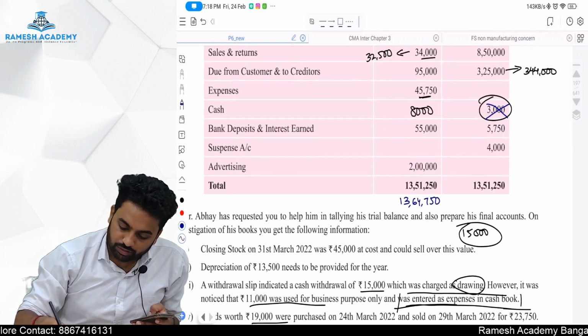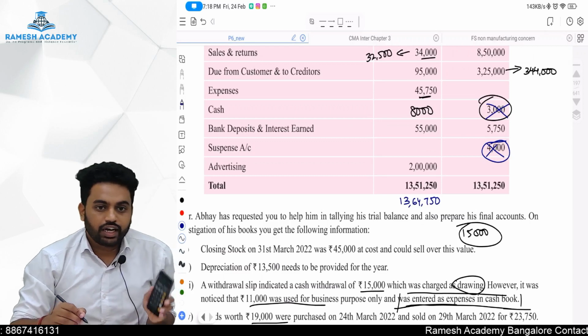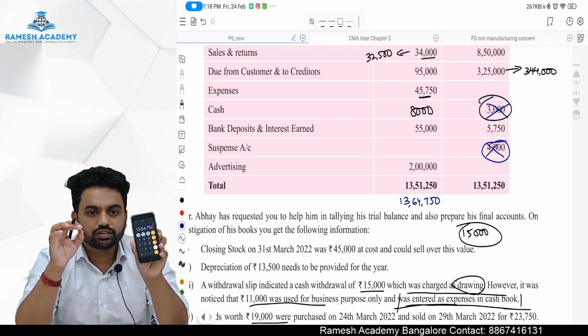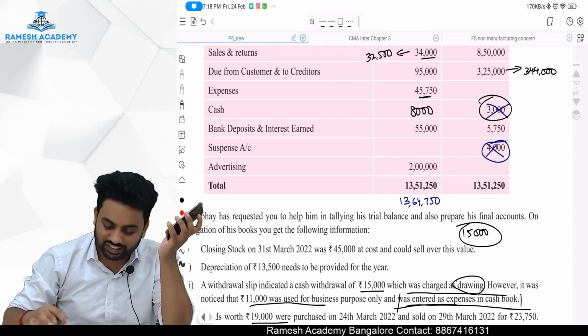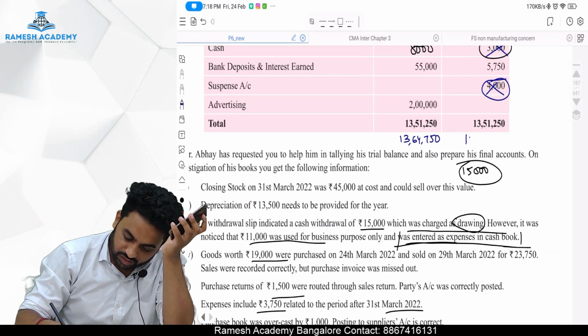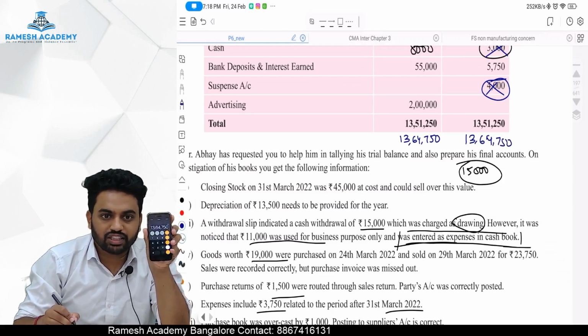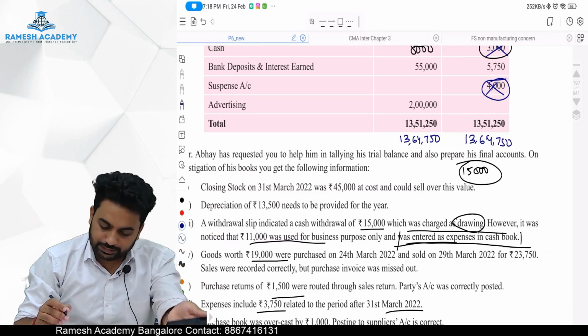Suspense account won't come because that is what we are eliminating, and it is matching. Can you see? You can't see, I can't zoom it. 13,64,750, it's matching.